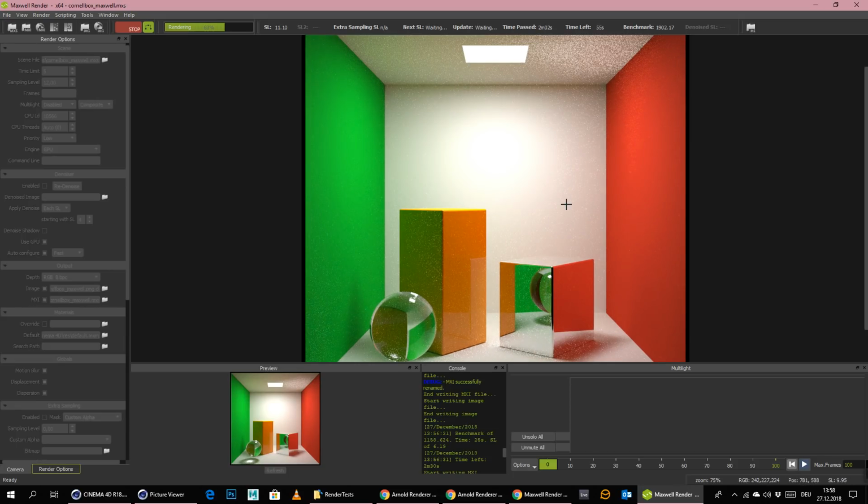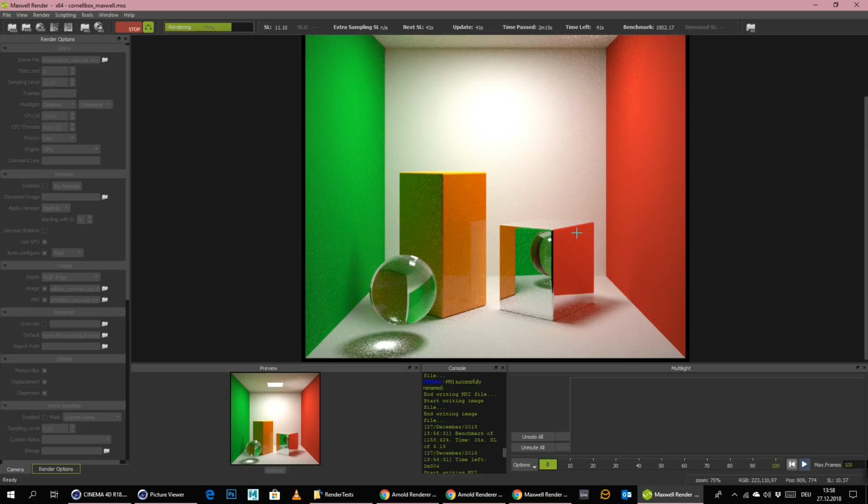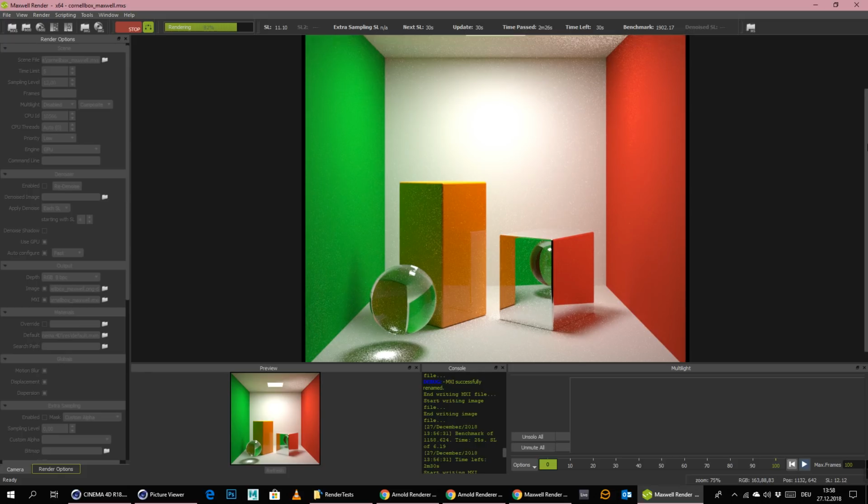I think the problem is the computing actually on the GPU with MLT, with Metropolis Light Transport and bidirectional path tracing, and how the code was written for Maxwell. So I think it's not that easy to implement GPUs. This is the problem here. And also multiple GPUs, and to give it more trace depth and stuff like that. But what really the problem is, I have no clue.